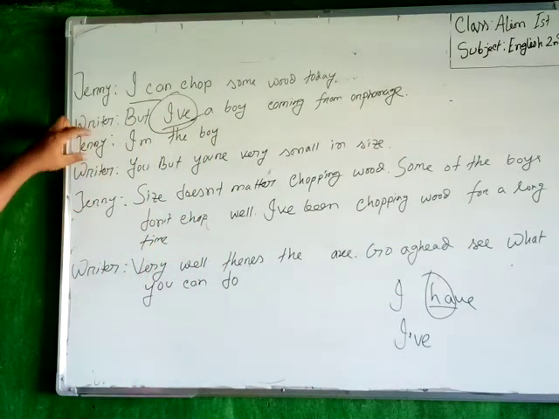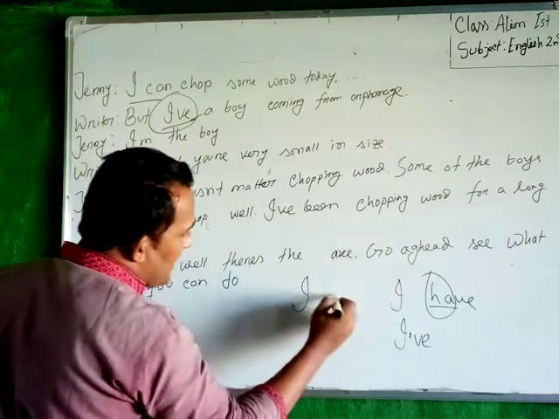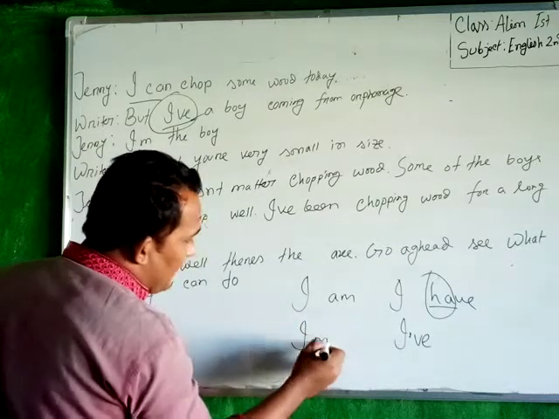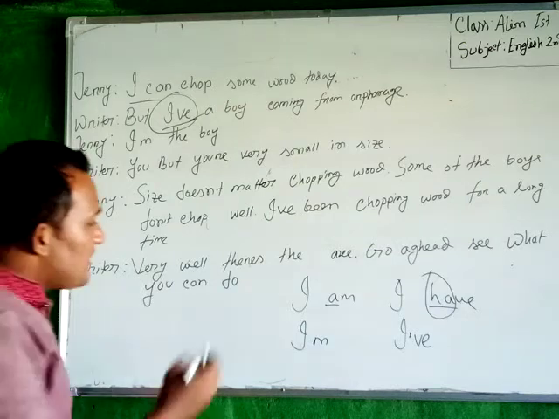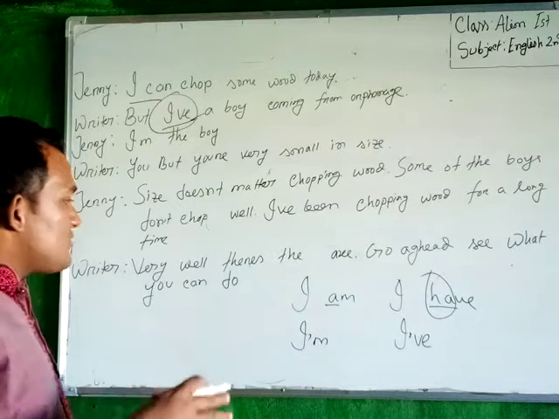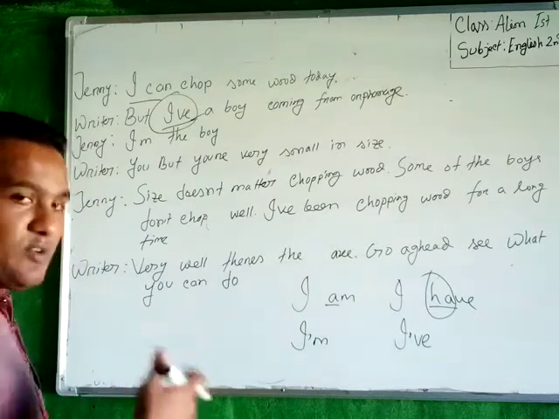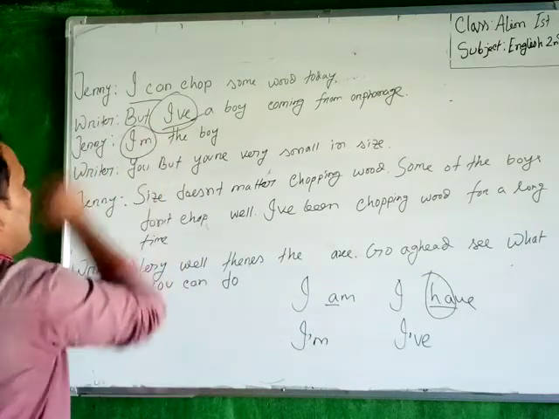The second statement of Jerry: I'm the boy. Am means I am. You can see that I am, so this A is missing here, so you have to also use an apostrophe. Apostrophe is used instead of a missing letter or letters. So I'm the boy. This is an error.